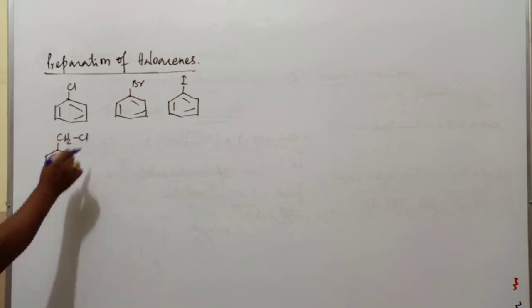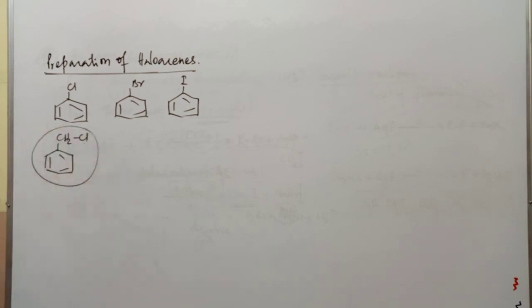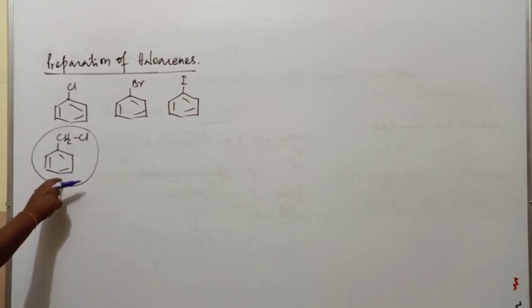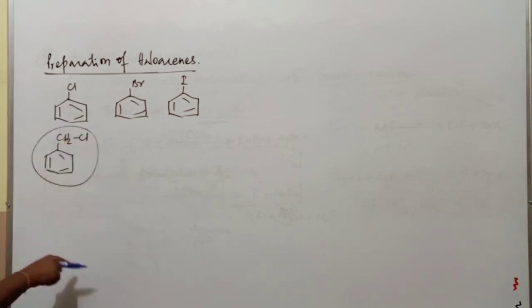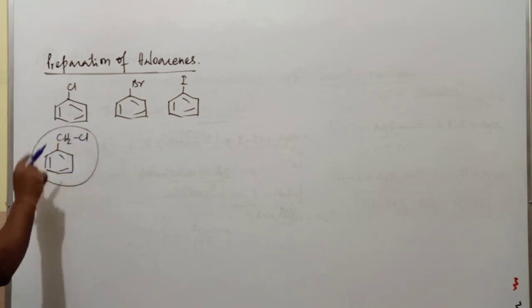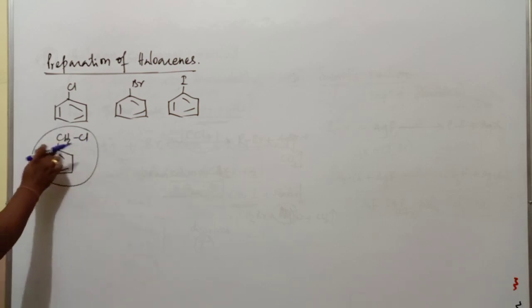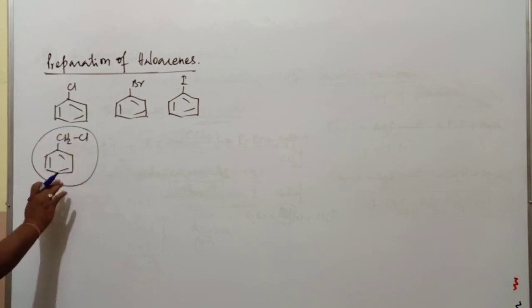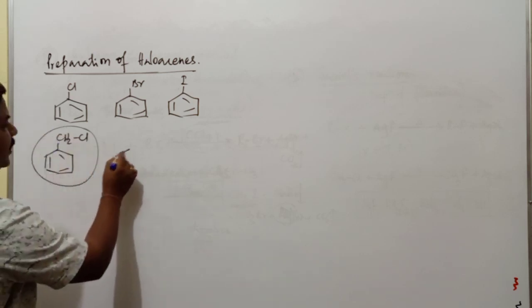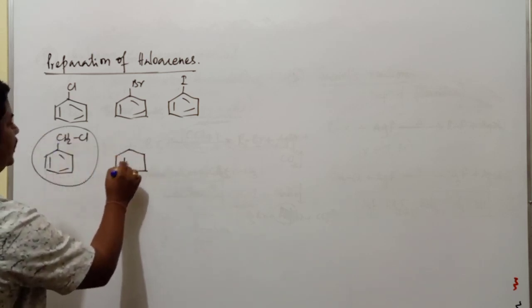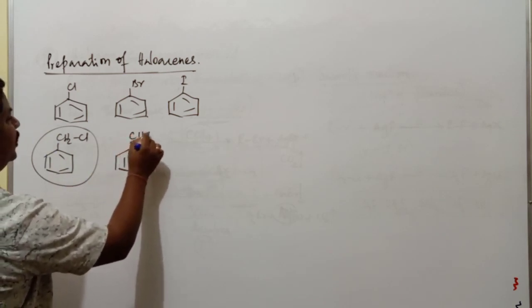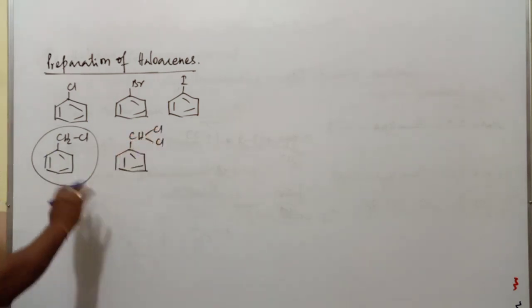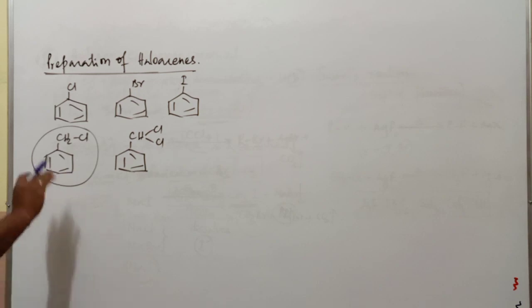Actually, these compounds are not considered as aryl halides or haloarenes. These are called alkyl halides, basically regarded as haloalkanes itself. But because of this cyclic benzene nucleus, it is commonly confused with aryl halides. Like that, we have compounds like this, with Cl and Cl.